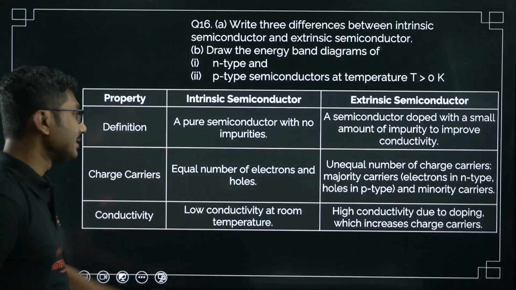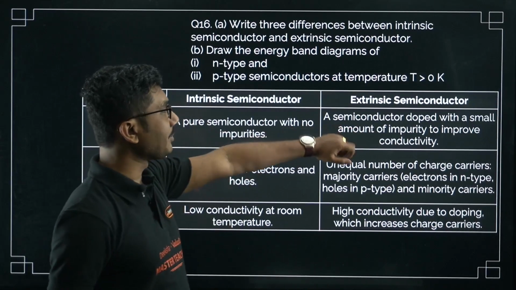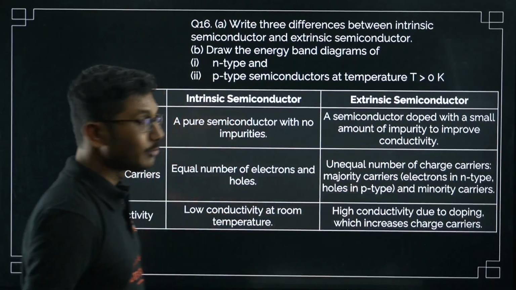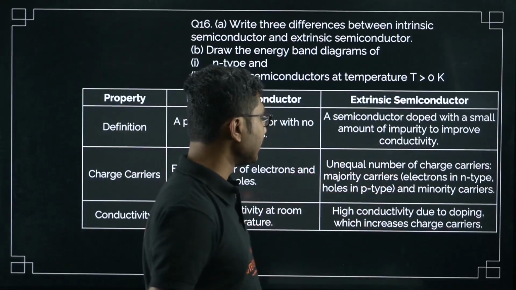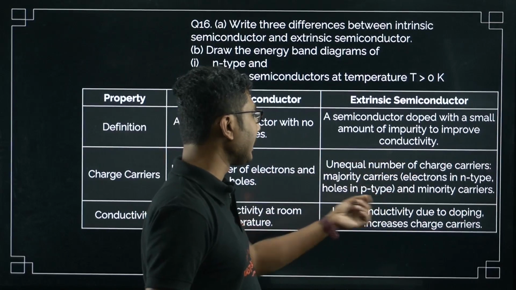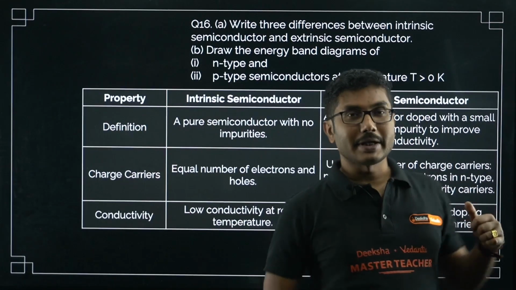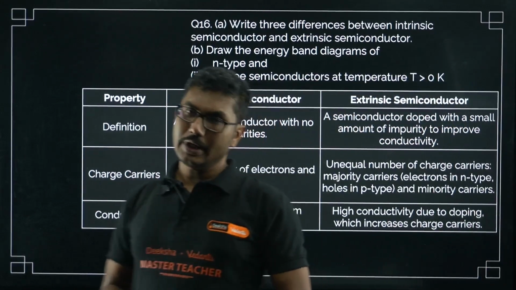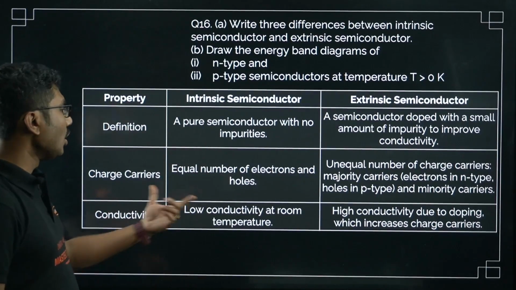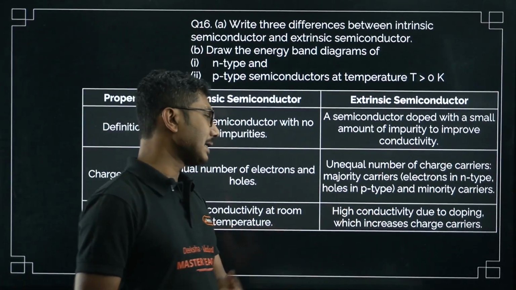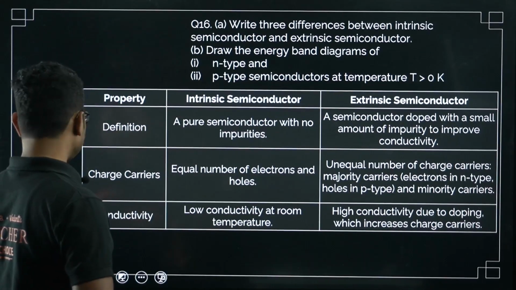So intrinsic and extrinsic semiconductor difference, you have to write three differences. Definition: a pure semiconductor with no impurities, versus a semiconductor doped with a small amount of impurity to improve conductivity. Charge carriers: equal number of electrons and holes, versus unequal number of charge carriers, with majority carriers being electrons in N type and holes in P type, and minority carriers. So generally an extrinsic semiconductor has a majority carrier and a minority carrier, based on what type of semiconductor it is, but there is no such case in an intrinsic semiconductor. Conductivity: low conductivity at room temperature, versus high conductivity due to doping, which increases the charge carriers. You can give one example also, but this is sufficient.